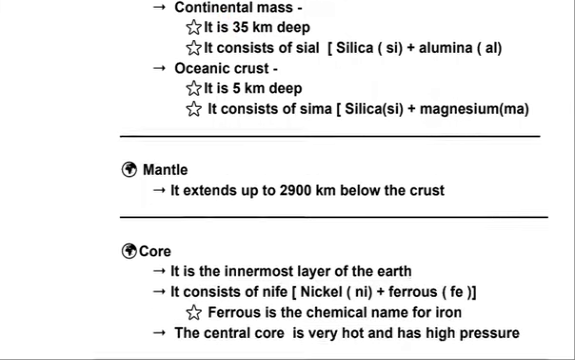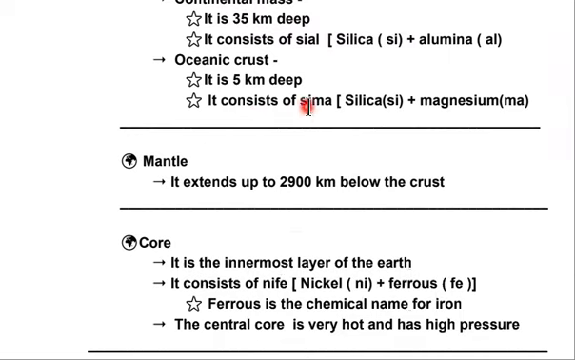Then the oceanic crust consists of Sima. Now what is Sima? Silica and magnesium in a similar way. So Si for silica and Ma for magnesium. So what is the difference between continental mass and oceanic crust in terms of what they consist of? Continental mass consists of alumina and oceanic mass consists of magnesium, and silica is common between both of them.